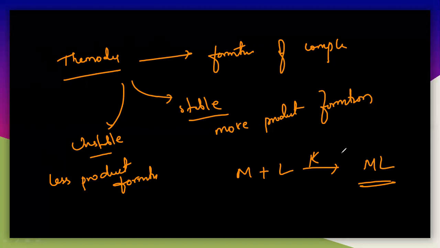So completely, thermodynamic stability explains the formation of the complex. So in the next session, I will tell you the kinetic aspects here. So that is after the formation of the complex. Once it is formed, what about the reactivity of this ML? What is the reaction mechanism, and what kind of reactions does it take part in? That is completely explained with the kinetic aspects. So kinetic theory here, that is kinetic stability here. So this is the thermodynamic stability. So in the next session we will start with the kinetic stability. So thank you.